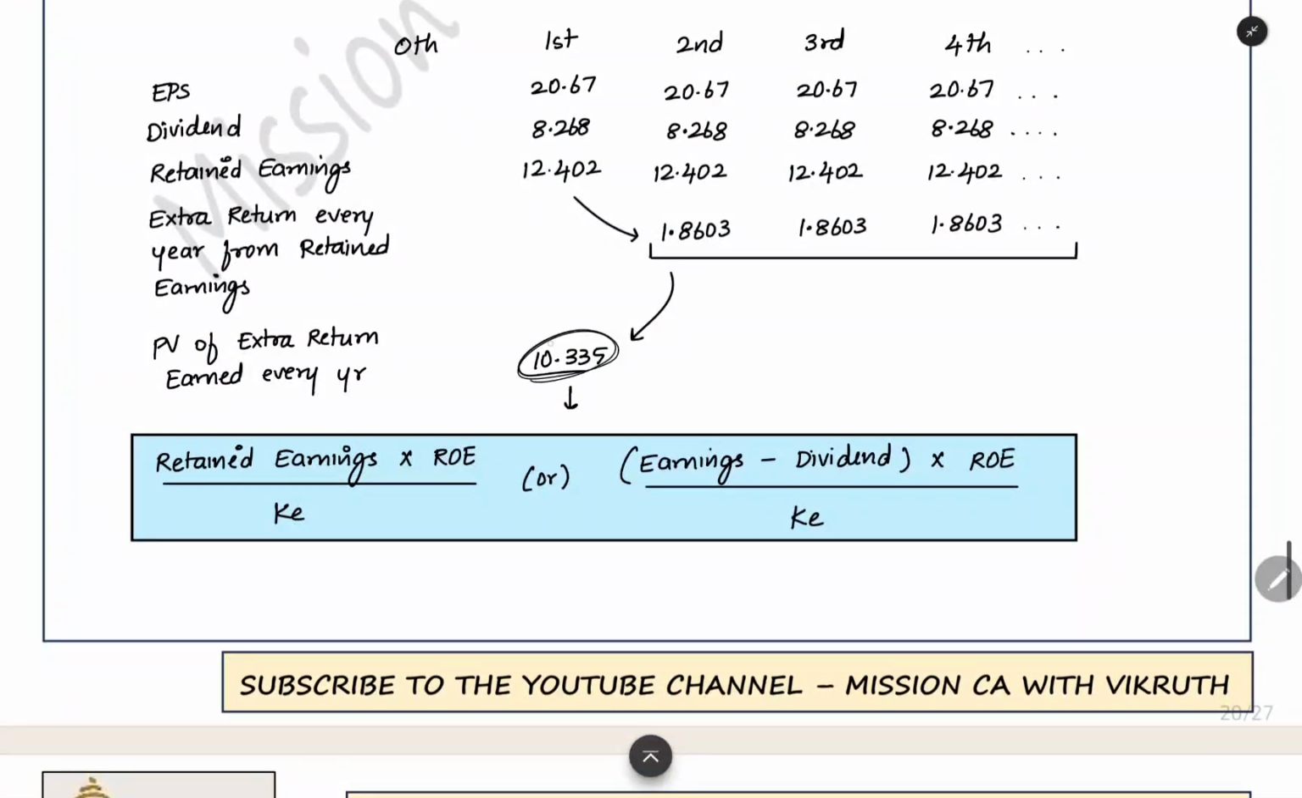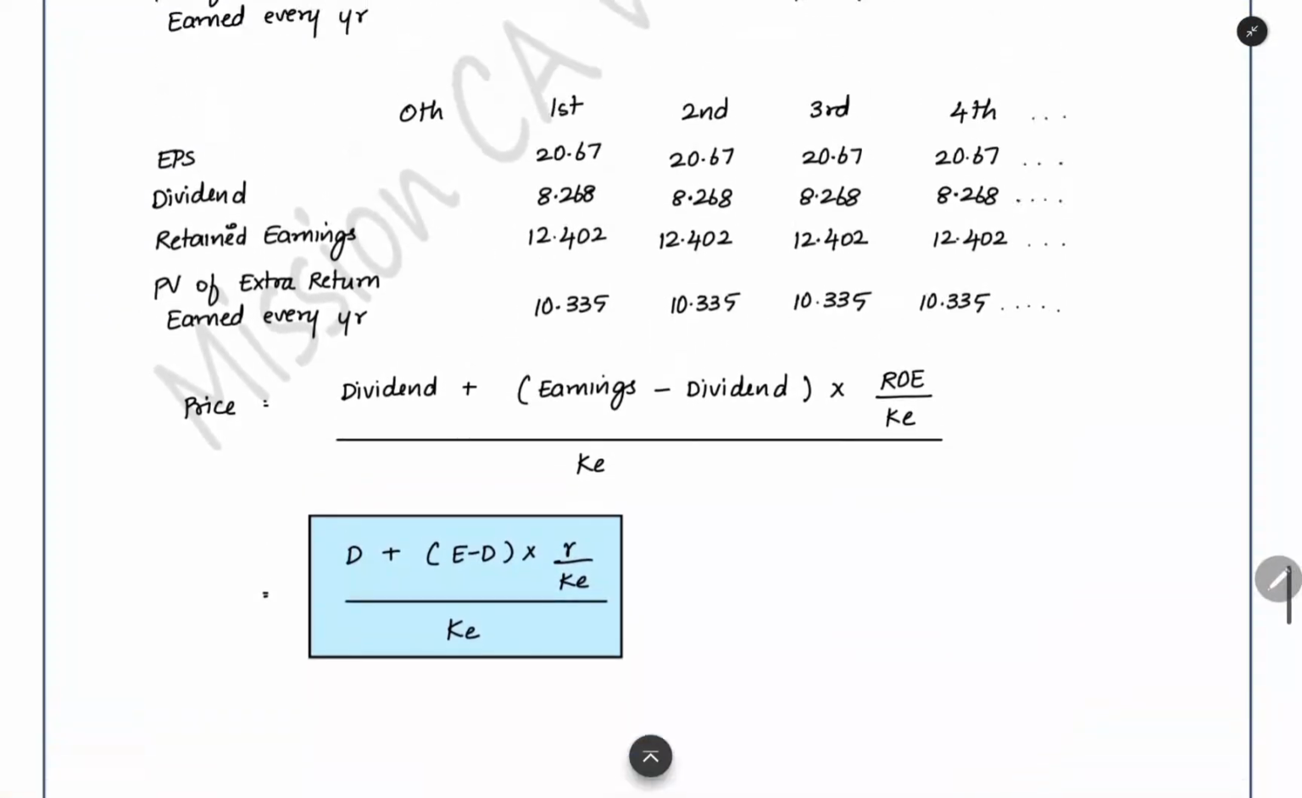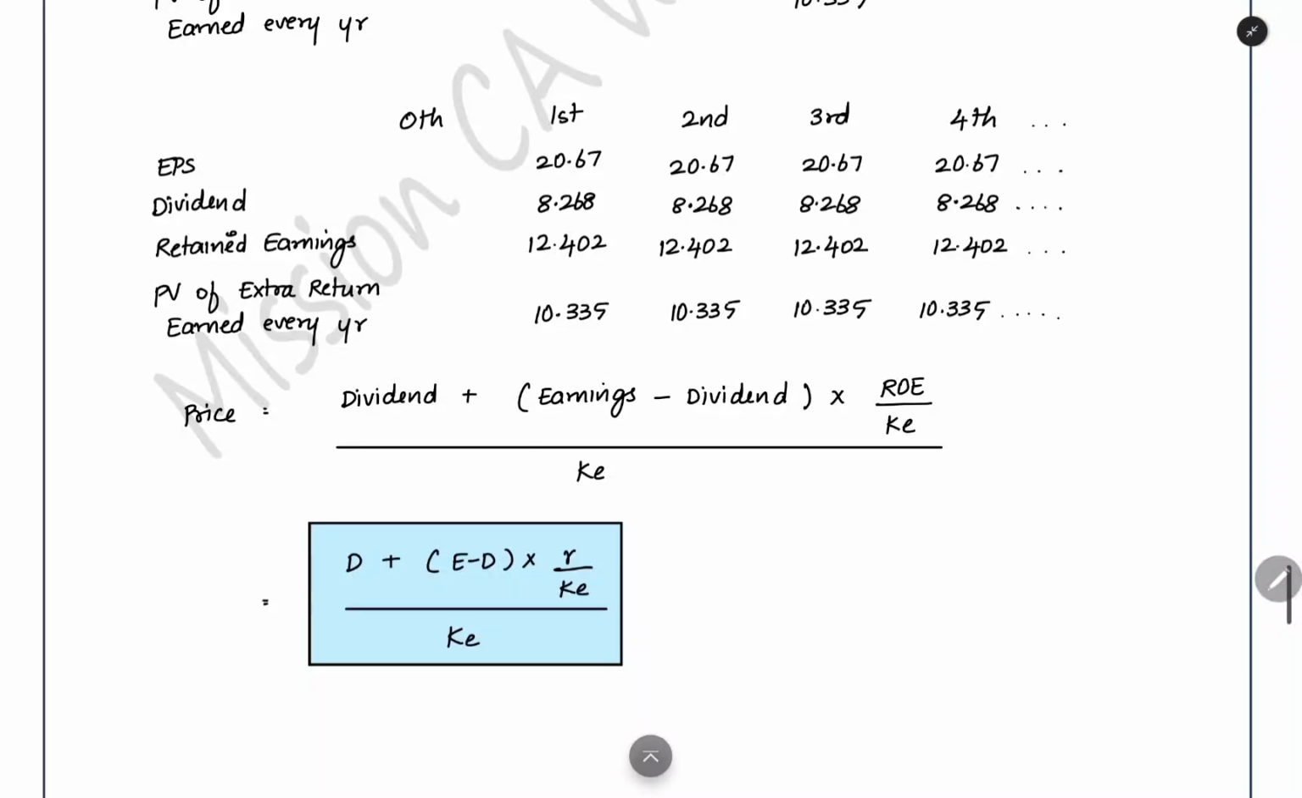What is this 10.335? You are retaining some amount, reinvesting it, and getting extra return. The present value of that extra return is 10.335. Like that, every year you are getting 10.335 as present value. So when you see it as a combined tabular column, every year you are getting this EPS, every year you are paying this dividend, and every year you are retaining this much. After that, because of these retained earnings, you are getting extra return.